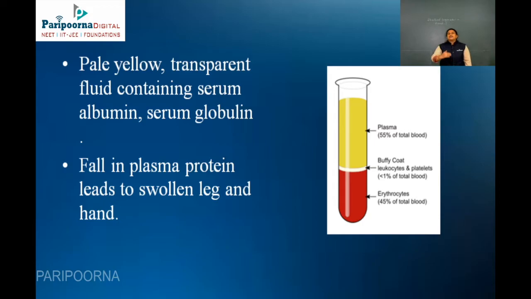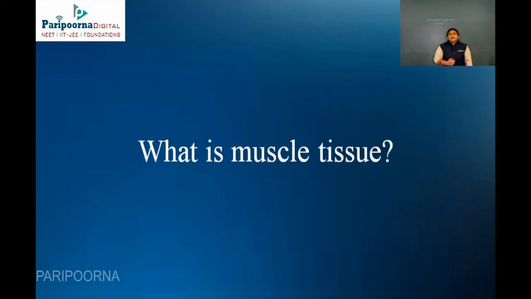So below the red layer consists of all your blood cells, that is your RBCs, WBCs and other leukocytes, which all act for artificial and natural immunity purposes. So this is about plasma.